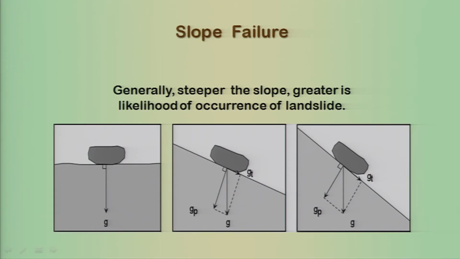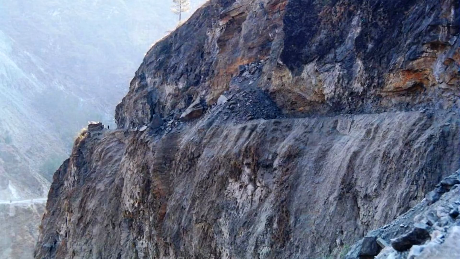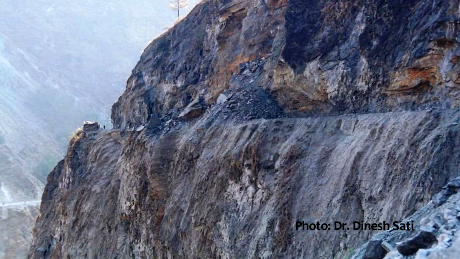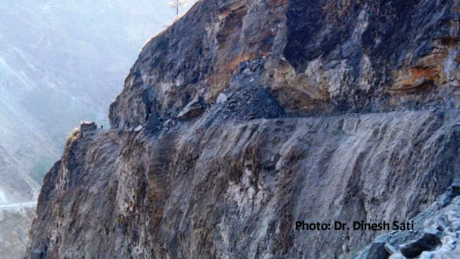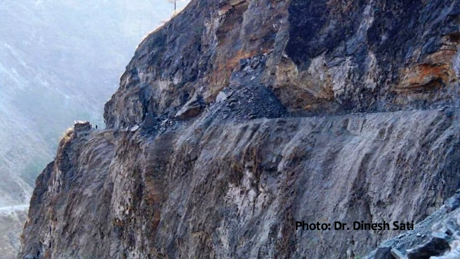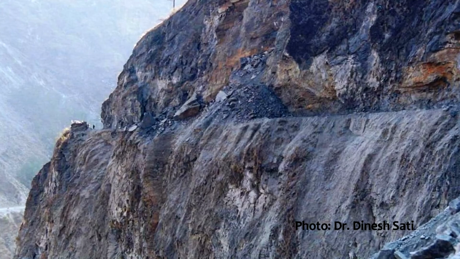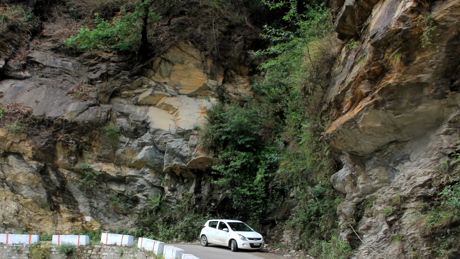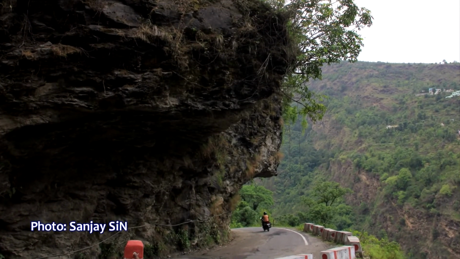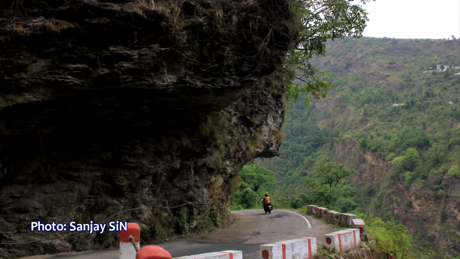In case of slope failure, generally the steeper the slope, the greater is the likelihood of occurrence of a landslide. Landslide is a gravitational phenomenon, hence slope angle has a direct relation with slope stability. As the slope angle increases, the gravitational forces increase, thereby reducing the stability. Slope becomes a concern when it achieves a critical state of natural equilibrium. It becomes more critical when rock mass overhangs along the downslope.